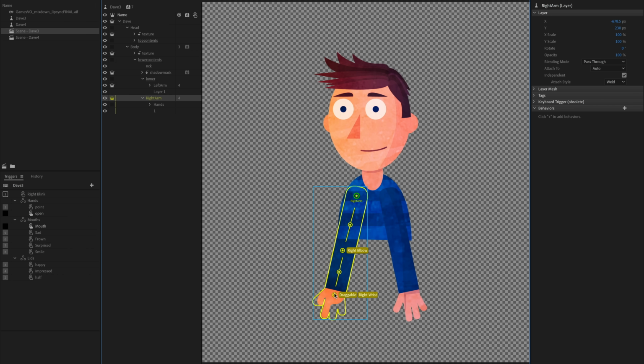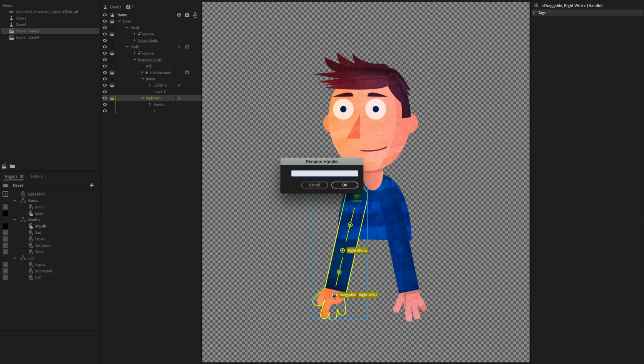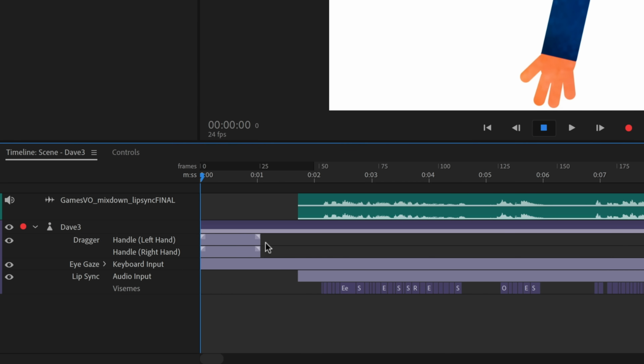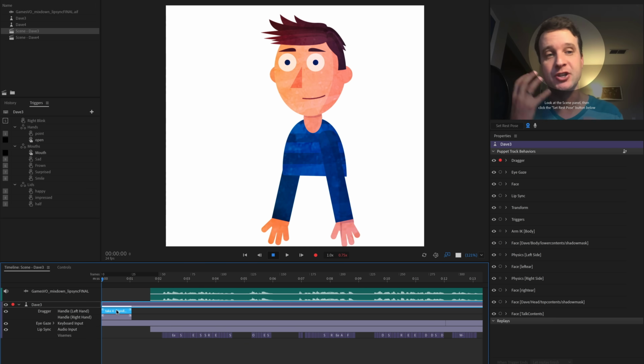I'm going to select the draggable because that's what the dragger behavior is controlling. It's also tagged as right wrist because I've got arm IK on this character, and I'm going to hit enter, and we're going to call this right hand. So now we have those two things. So if I go back to record mode now, things are a little bit clearer. I can see that this track is my right hand and this track is my left hand. It just makes things a little easier as you're starting to manipulate and blend things in and out.